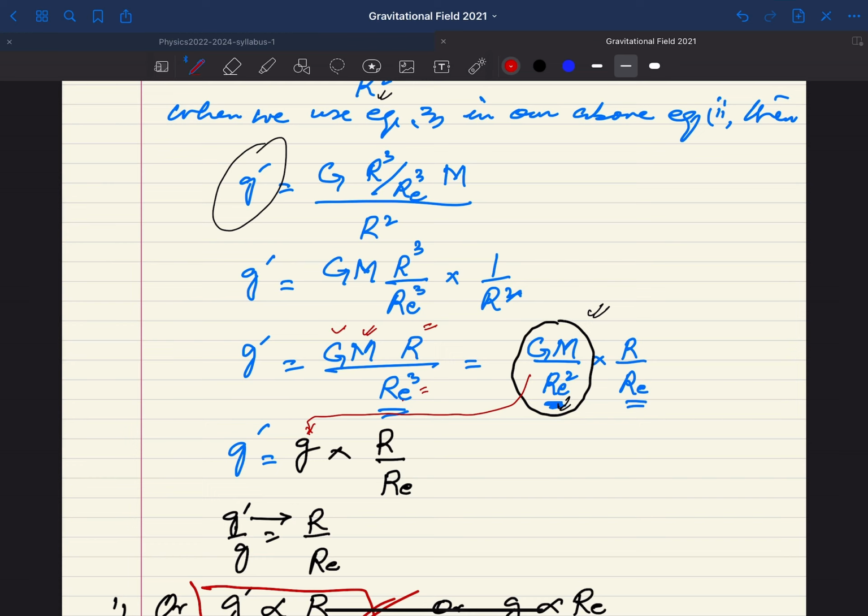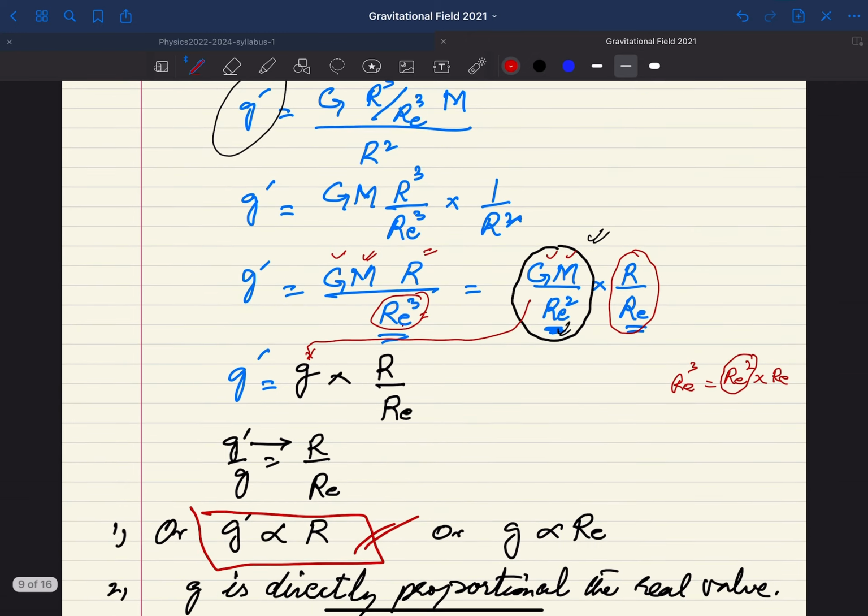But what you did actually is write this Re³ as Re² into Re. What was the purpose? The purpose was that this Re² with capital G and M will lead us towards small g, and the remaining things like r and Re will give us the basic concept.